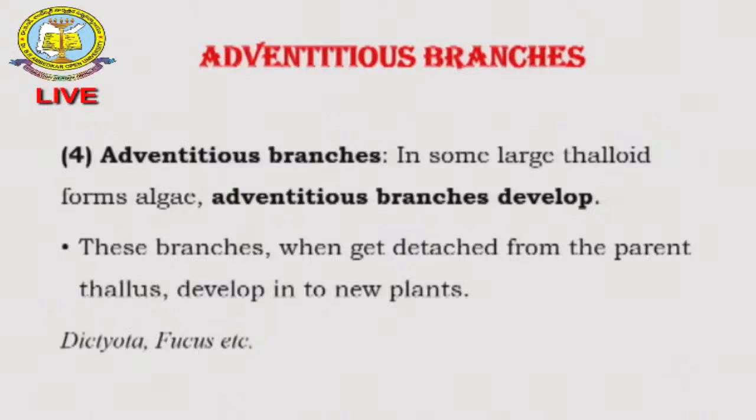Next, there are adventitious branches, little root-like or hair-like structures. When the plant body germinates, it produces some hair-like structures, and this hair-like structure germinates into a new plant. That is adventitious branches. These are all called vegetative reproduction.